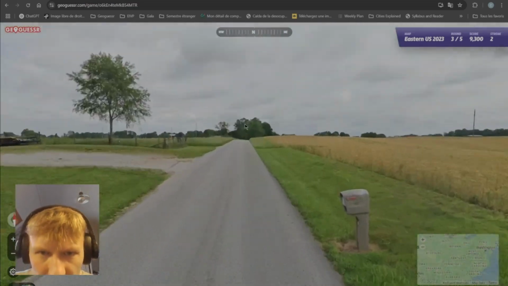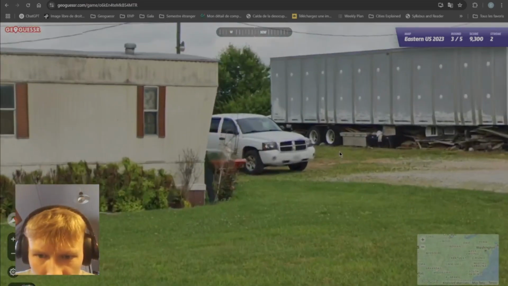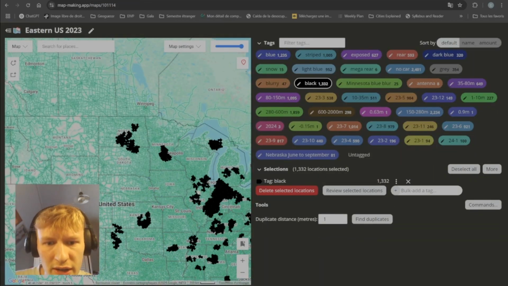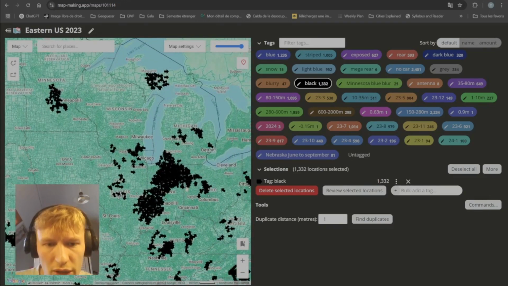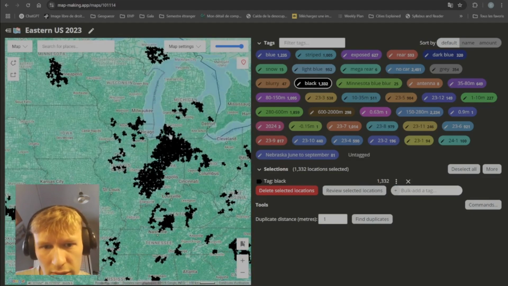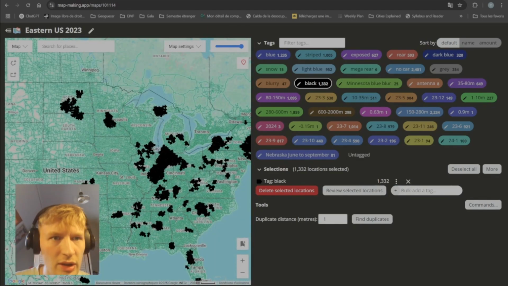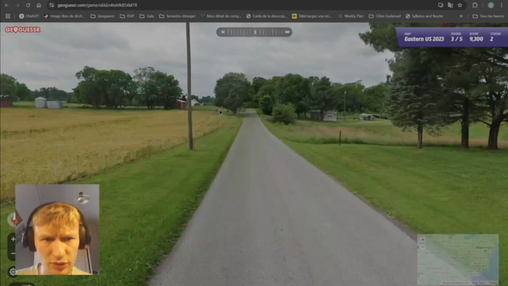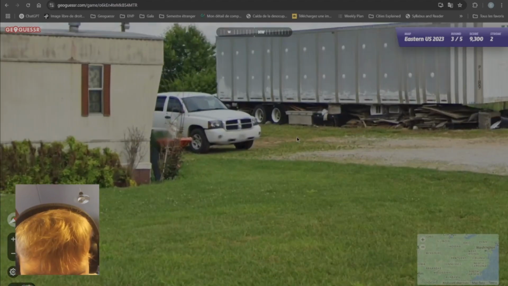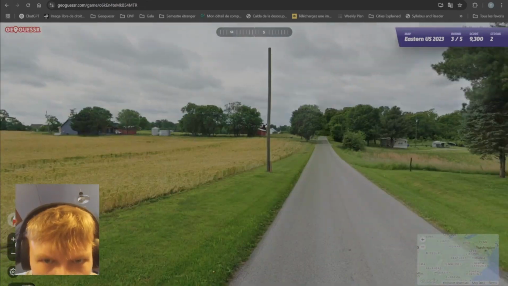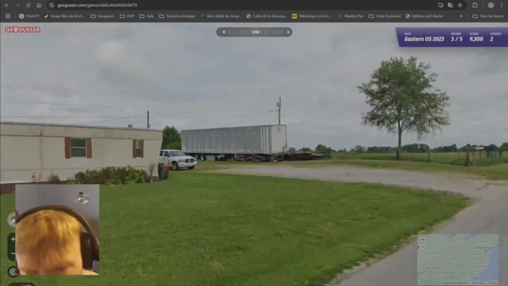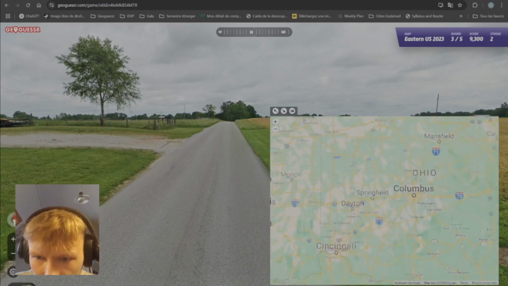Here we have black car, 2023, and it looks like the Midwest. Black car is another pretty nice car. In the Midwest, you really have the Indiana cluster, which is immensely dense compared to anything else in the Midwest. So you're likely just gonna go there on a round like this that looks like the Midwest. I could see it being Ohio, but there's a front plate, so maybe you lean more Ohio then with the front plates. I can't really tell what the colors are, but I'll try Ohio then.